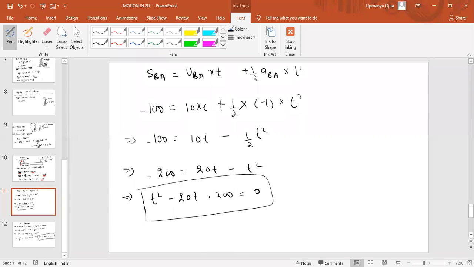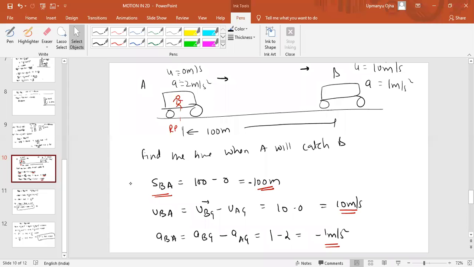So this will come as t square minus 20t minus 200. This is the correct equation. It is displacement of B with respect to A. So how much is B getting displaced? That is minus 100 meter. Now you can see both equations are correct. So it will be minus 200 because displacement of B with respect to A is minus 100 meters. So this would come as minus 100, not plus 100.